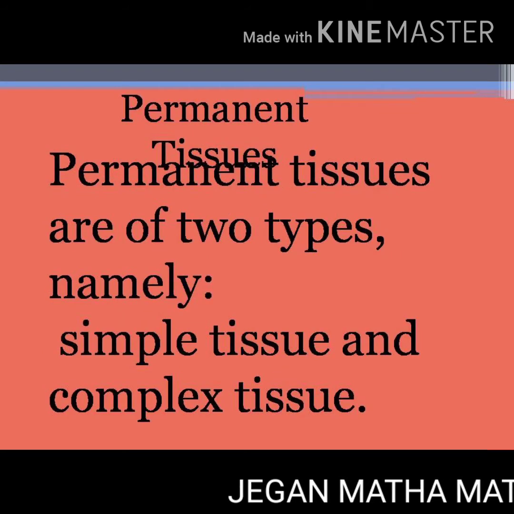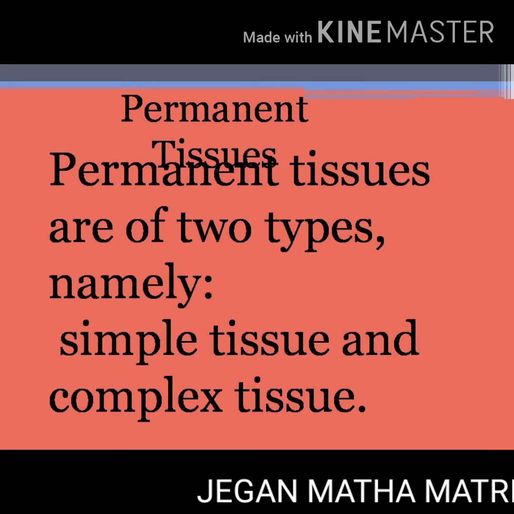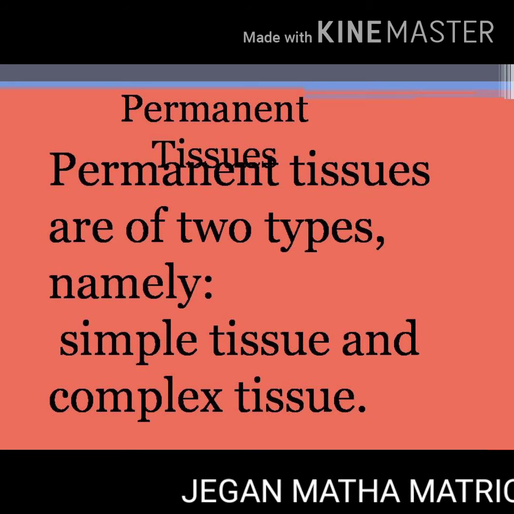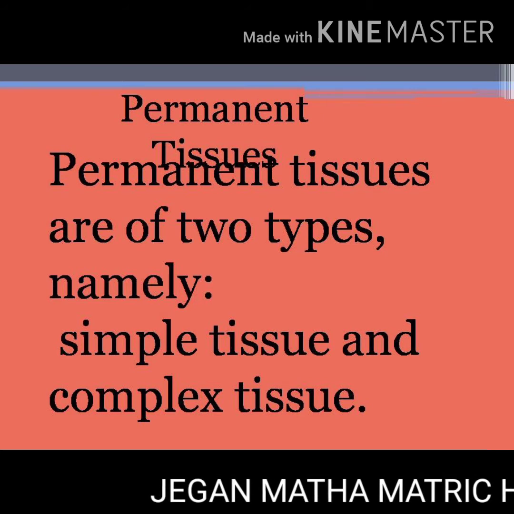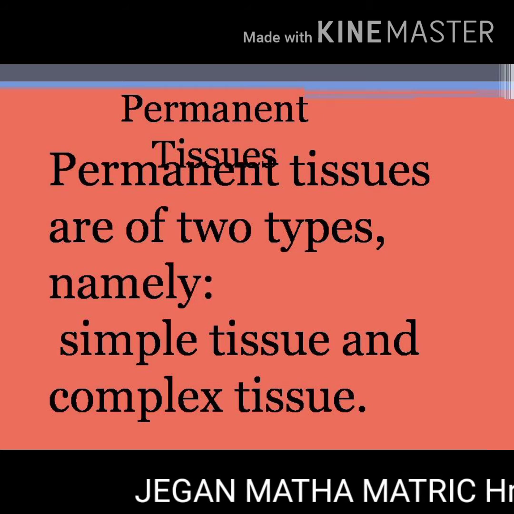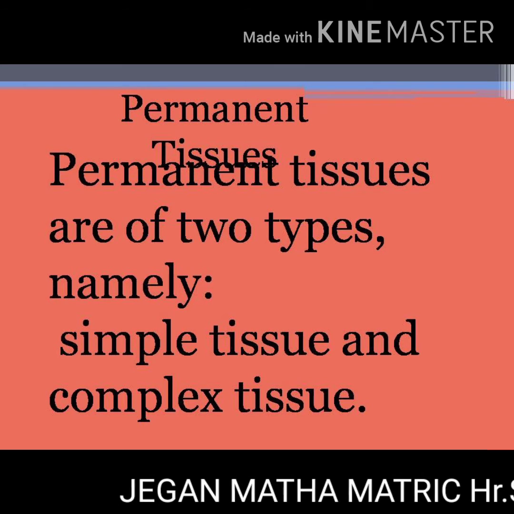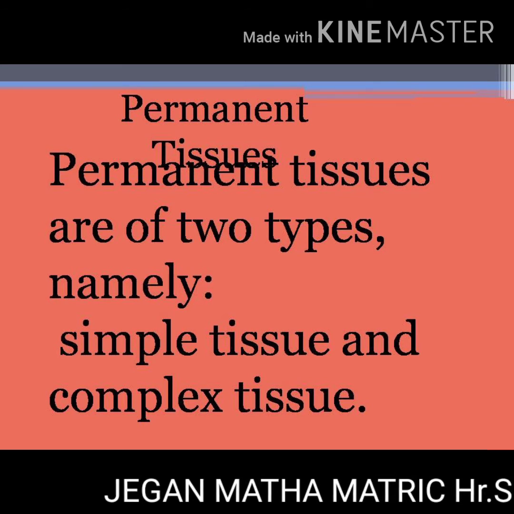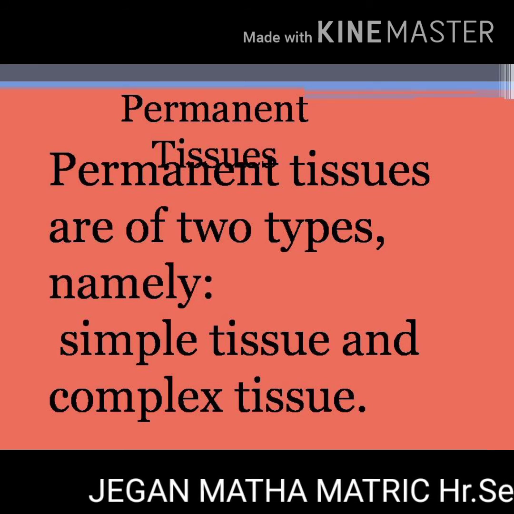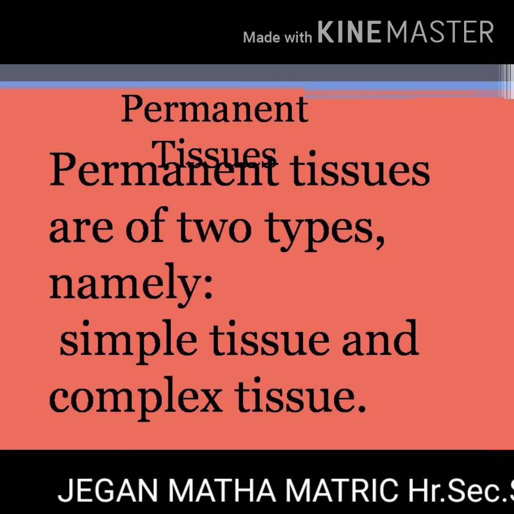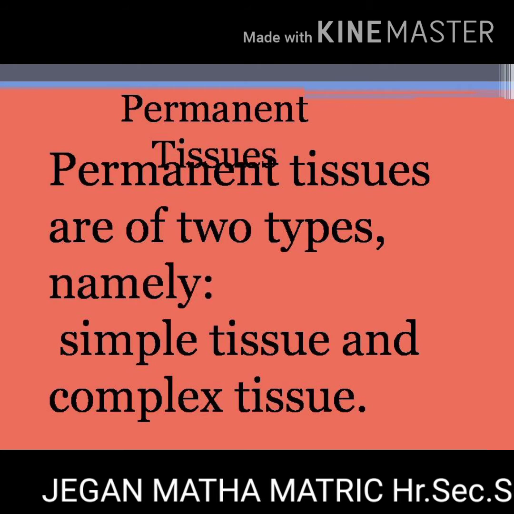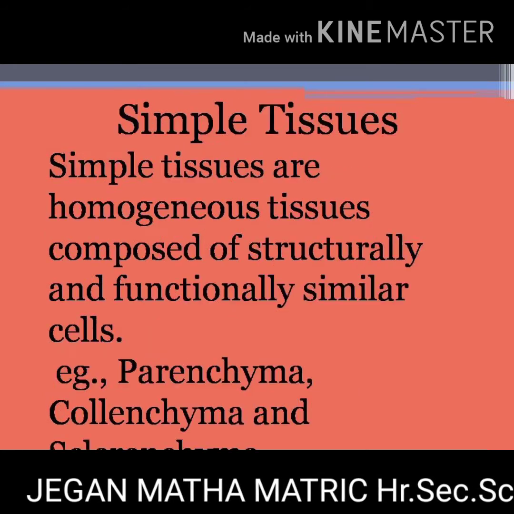Now we are going to see about permanent tissue. Permanent tissues are those in which growth has stopped either completely or for the time being. At times, they become meristematic partially or wholly. Permanent tissues are of two types, simple tissue and complex tissue.